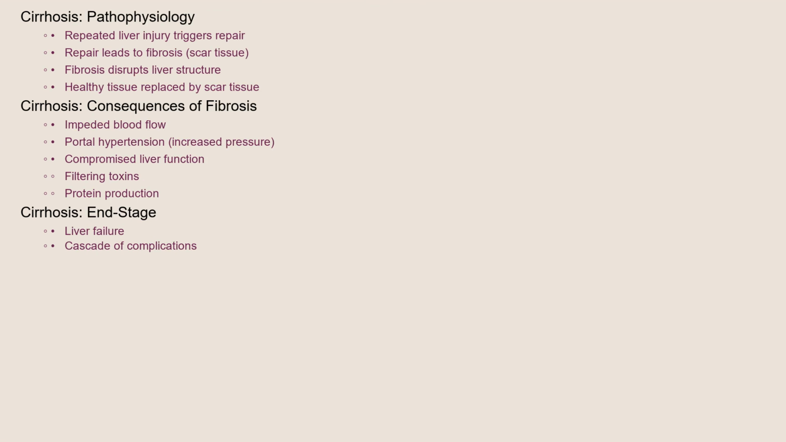To understand cirrhosis, we need to look at the pathophysiology. When the liver is repeatedly injured, it tries to repair itself. This process leads to the formation of scar tissue, known as fibrosis. As fibrosis progresses, it disrupts the normal structure of the liver, replacing healthy tissue with scar tissue.